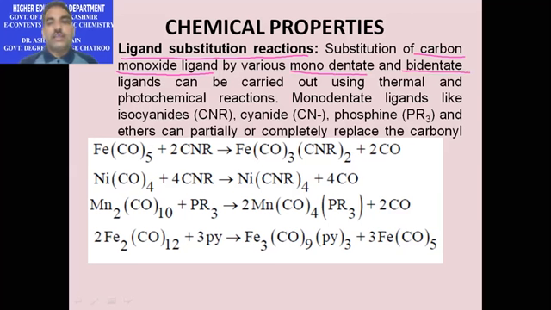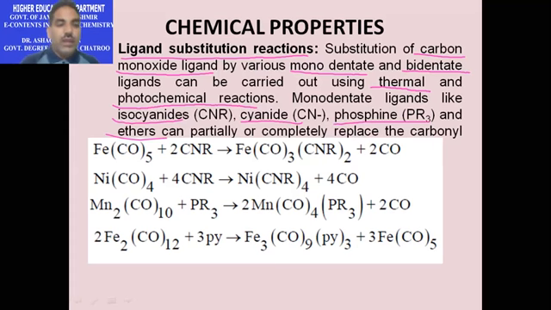These reactions are carried out under suitable conditions of temperature or sometimes under photochemical conditions. The most common monodentate ligands which can easily replace carbon monoxide in metal carbonyls are cyanides, isocyanides, phosphines, ethers, etc.